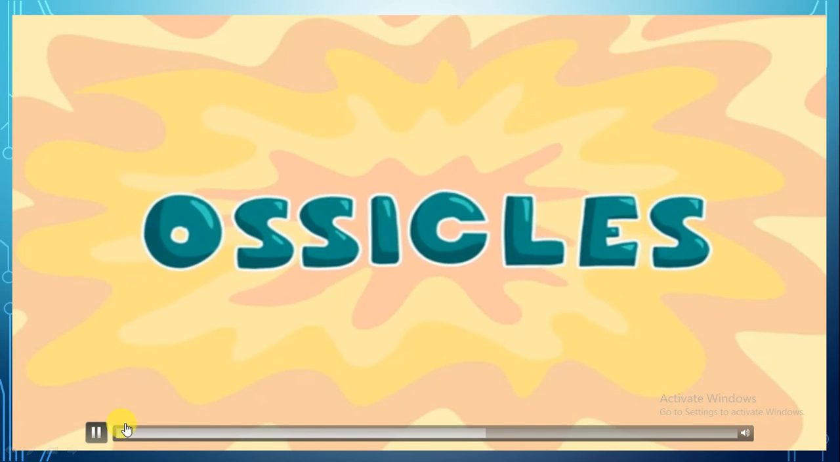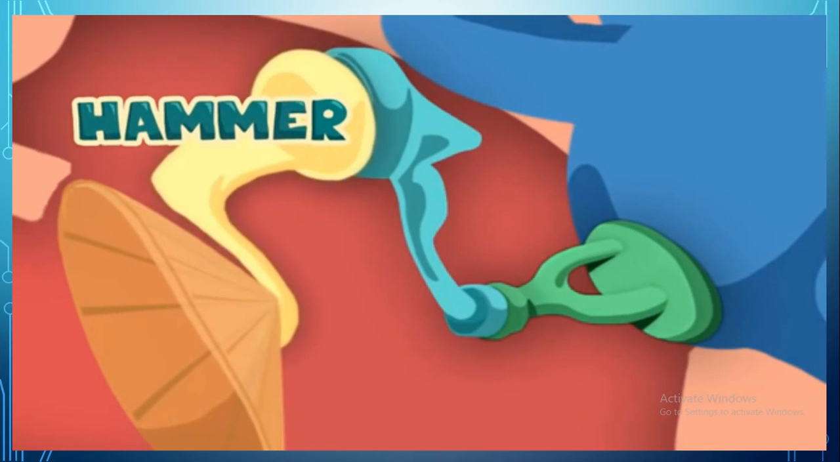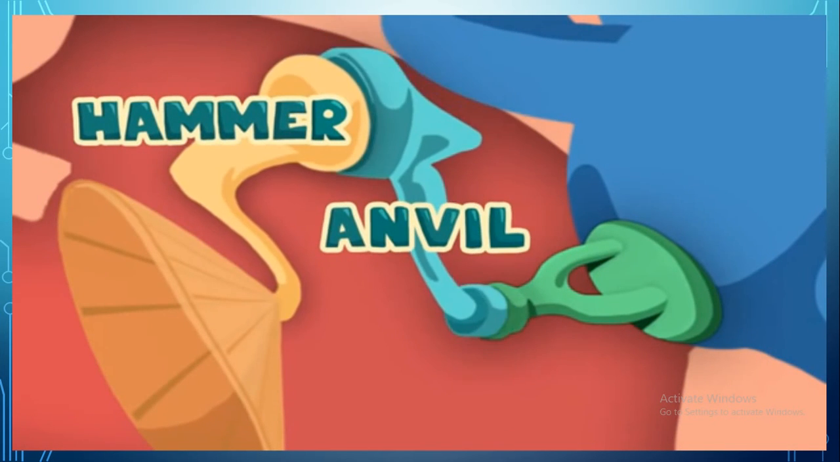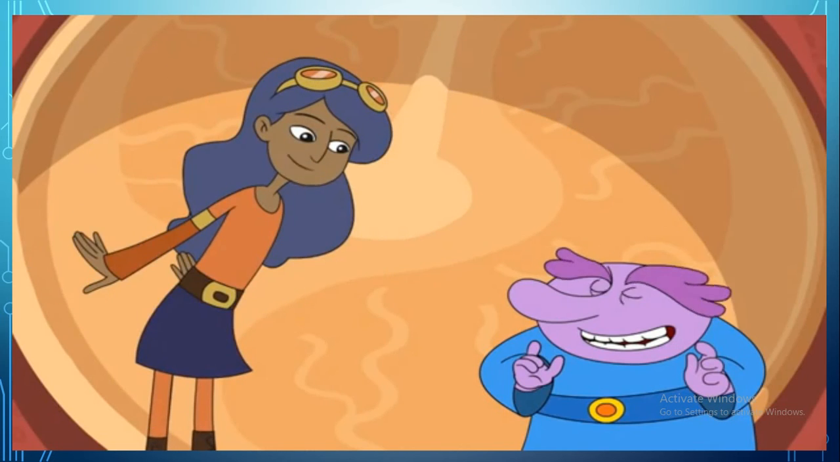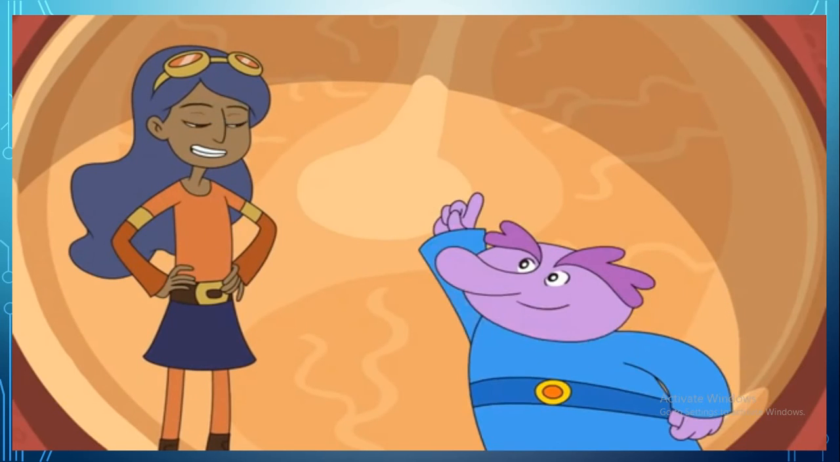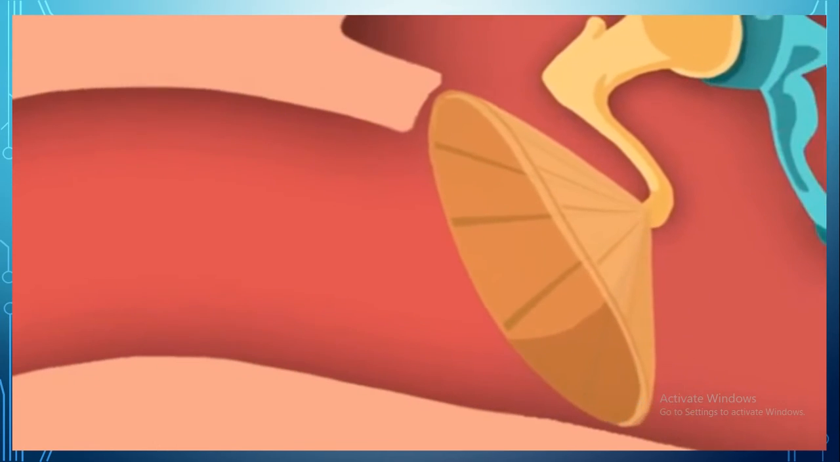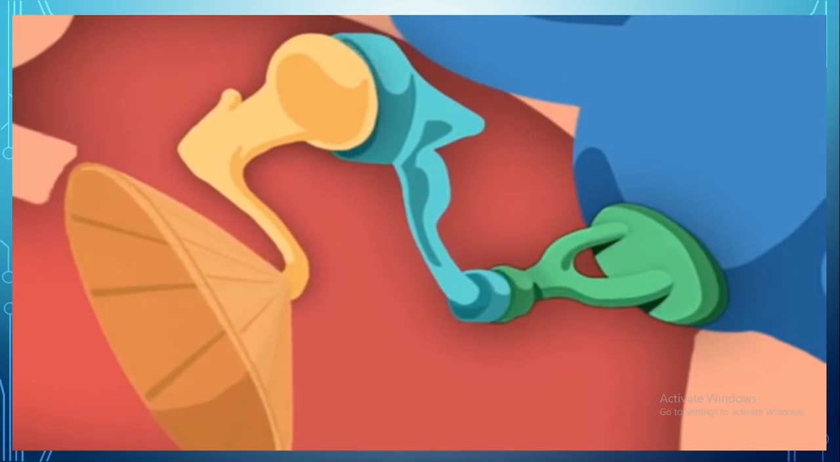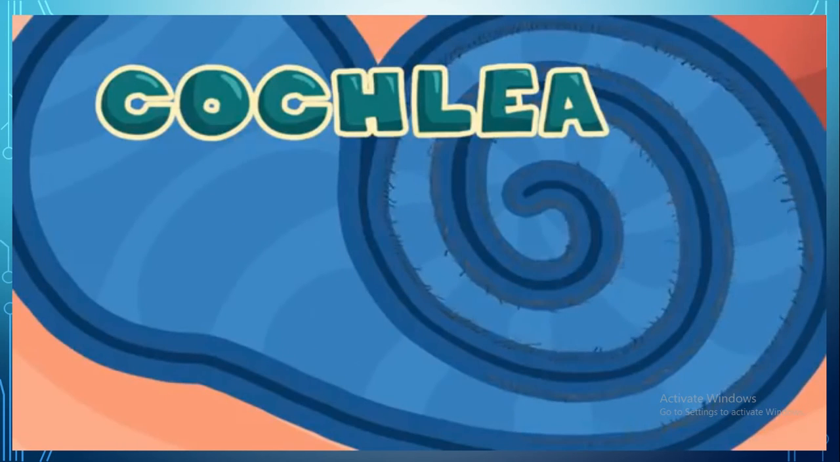Ossicles, ossicles, ossicles. The 3 ossicle bones are called the hammer, the anvil, and the stirrup. Those bones sort of look like those things. But the sound's journey to the brain isn't over yet, is it? Not even close. For that, we need to pop past the eardrum through to the inner ear. There are the ossicles. And there's the cochlea. The ossicle bones connect to the cochlea.